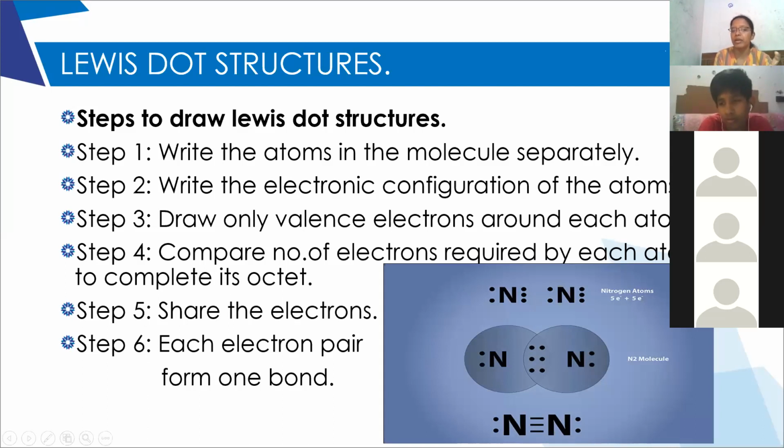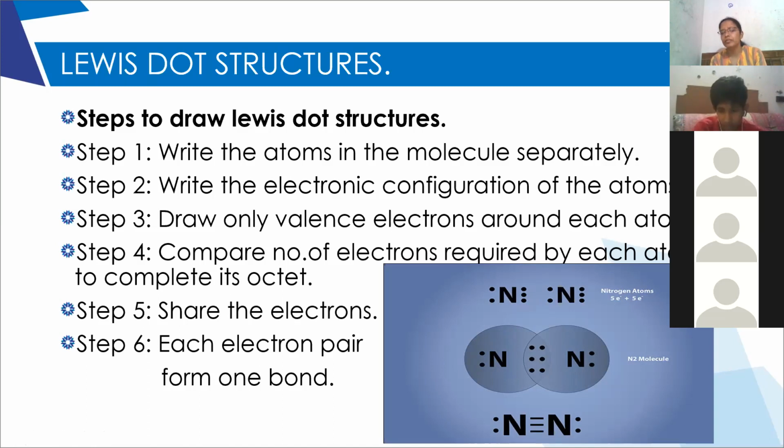After comparing the number of electrons, we'll come to know how many electrons each atom requires. Based upon that, we have to share the electrons, and then we have to draw the structures like this. See here, like a Venn diagram. Each nitrogen requires 3 electrons. The adjacent nitrogen also requires 3 electrons. So the first nitrogen will take 3 from the second. You can see the circle here. It is sharing 3.